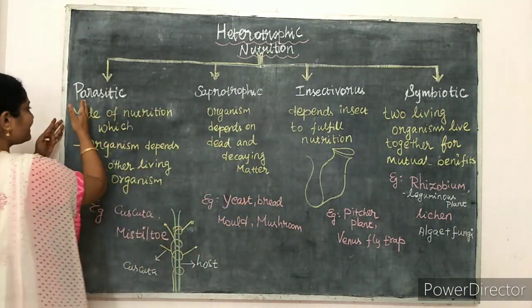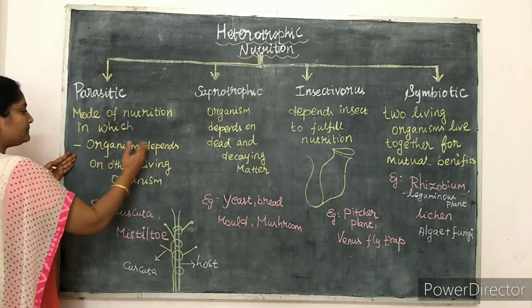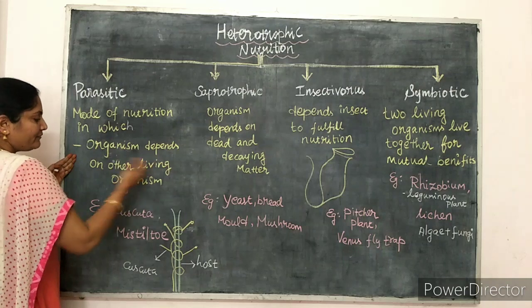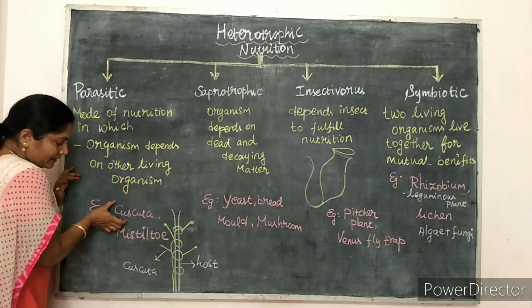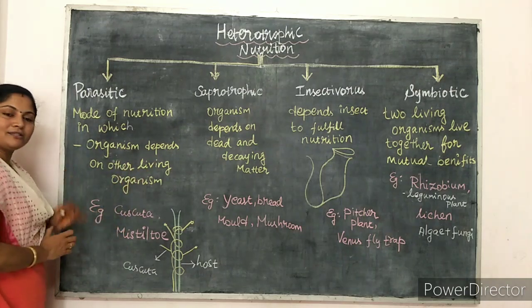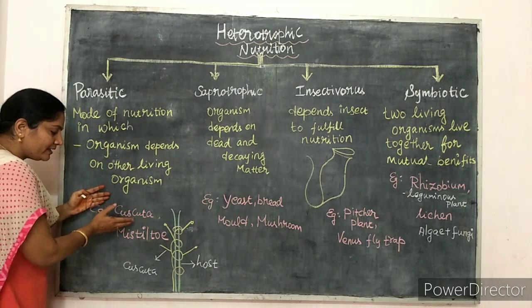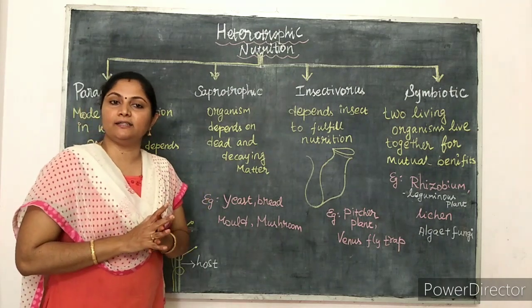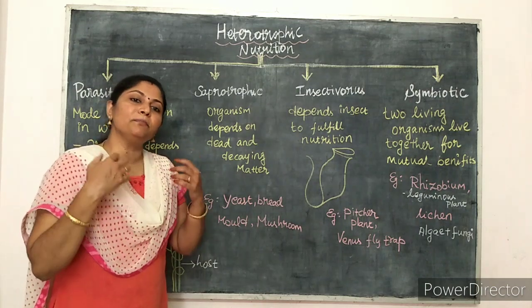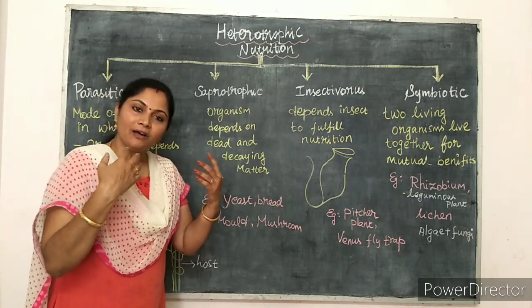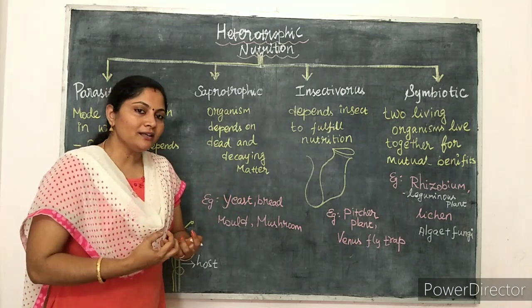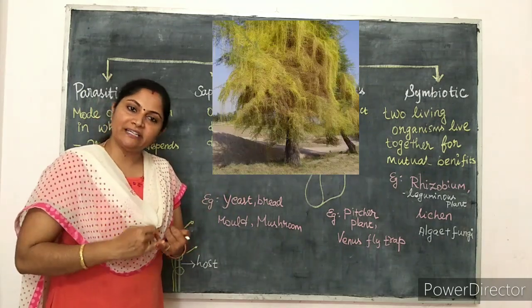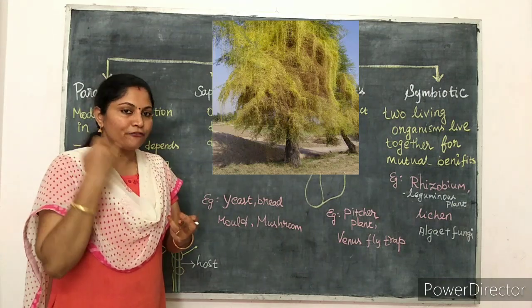Examples are cuscuta and mistletoe. Cuscuta is a complete parasite, completely depending on another organism for everything: water, minerals as well as food.